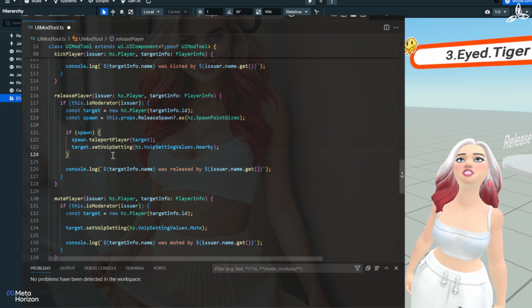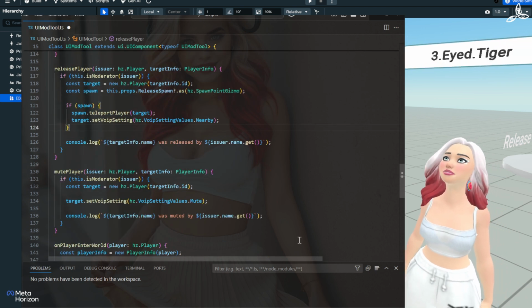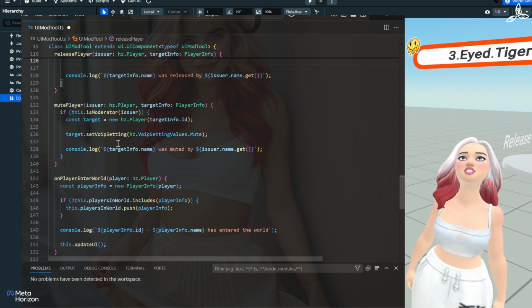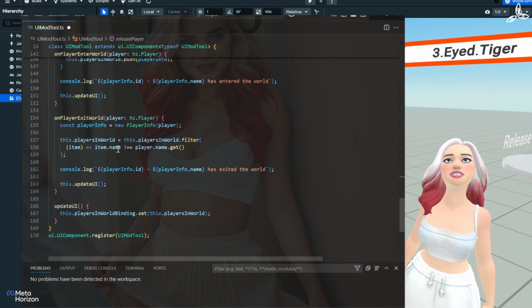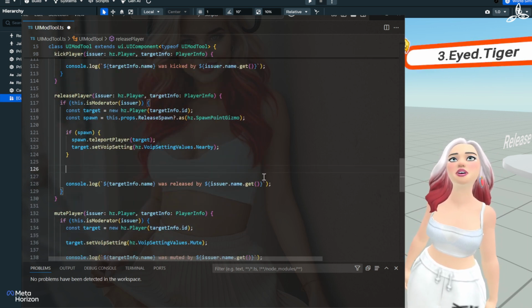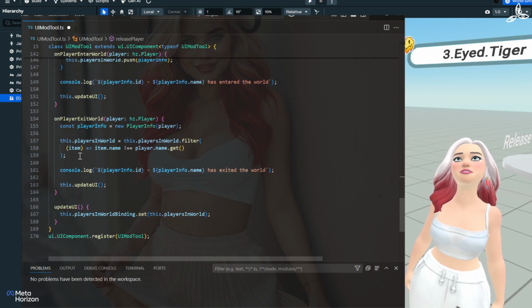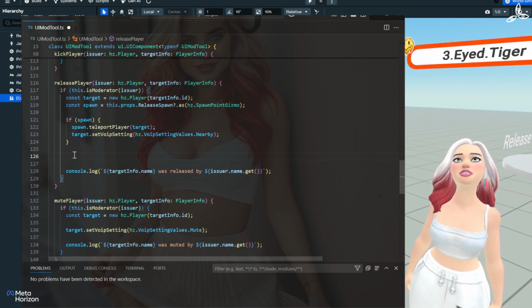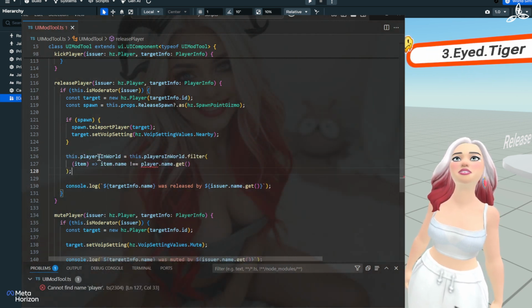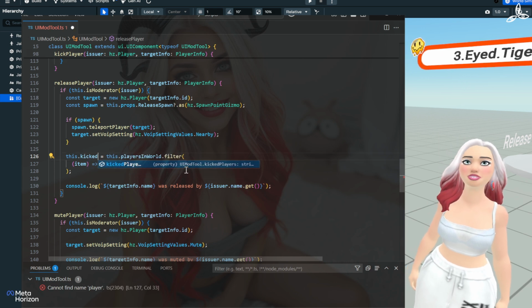And then what we're going to do is under the release, we're going to remove them. Because again, when you release a player, you need to take them out of there. So how we're going to do that is we're going to use that same filter trick. Now actually I can scoot down and grab that. It's similar, right? I just stole that little bit of script from an on player exit world, which removes the player from a list. I'm going to paste that in there.